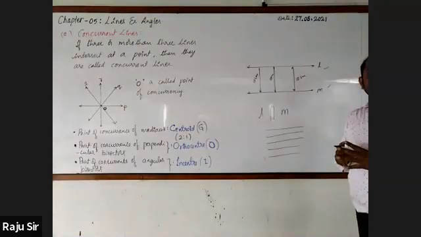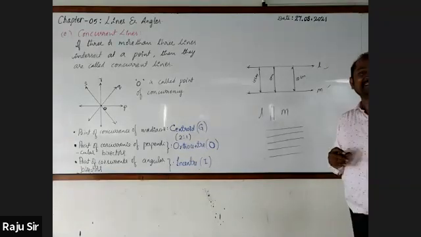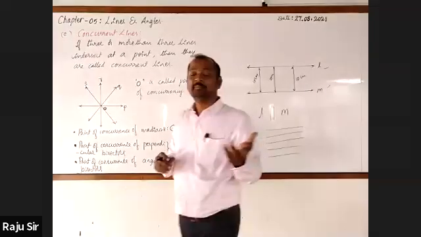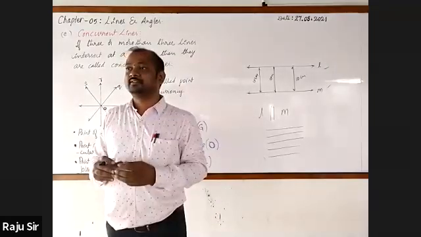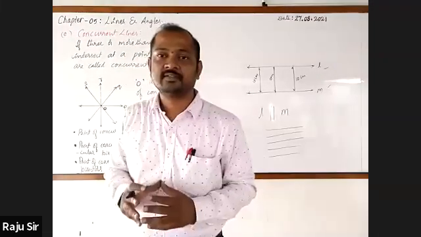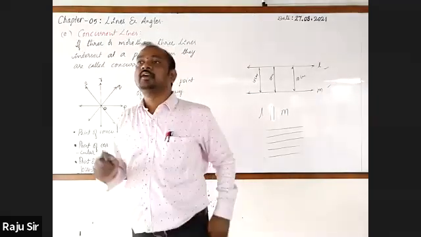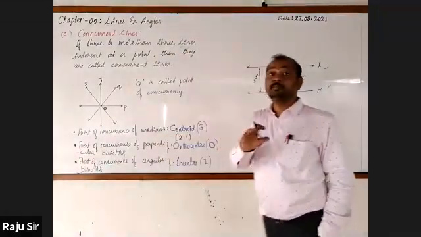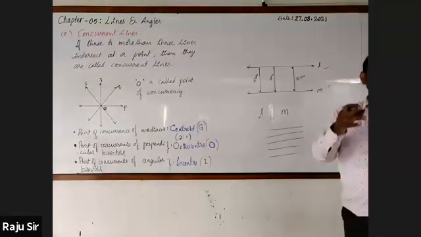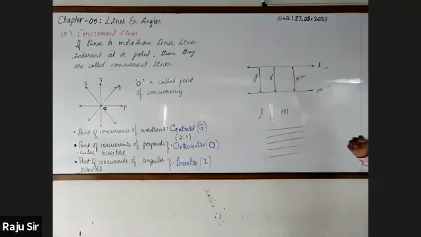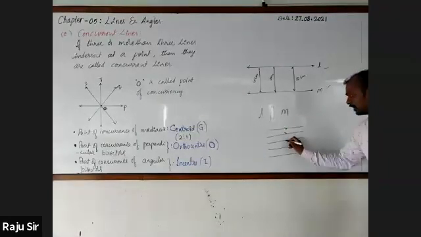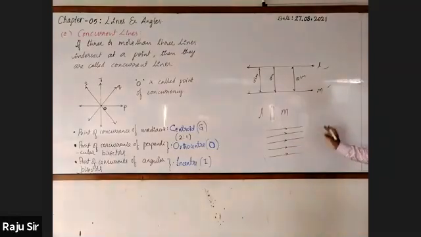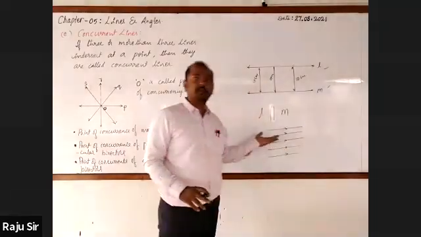You know what is a beam of light? Yes, sir. What is it? Anybody? What is a beam of light? The light passing. Have you heard of the beam of light? A beam of light is a set of light rays. All those light rays, we call a parallel beam of light. That's all.